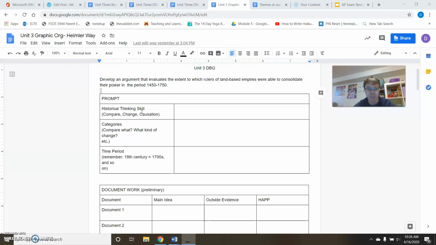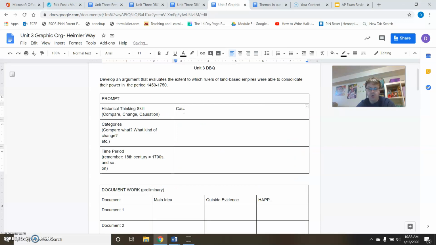Is this a comparison? Is this a change? Is this causation? Basically, what kind of historical thinking skill are you going to use for this? If I take a close look at it, I could probably go with a couple different historical thinking skills. Now, which ones would I want to go with here?